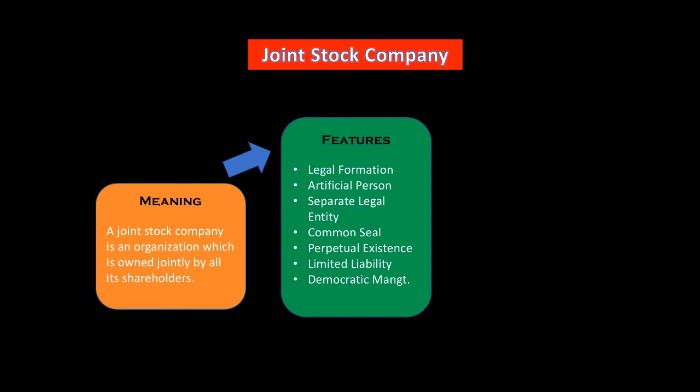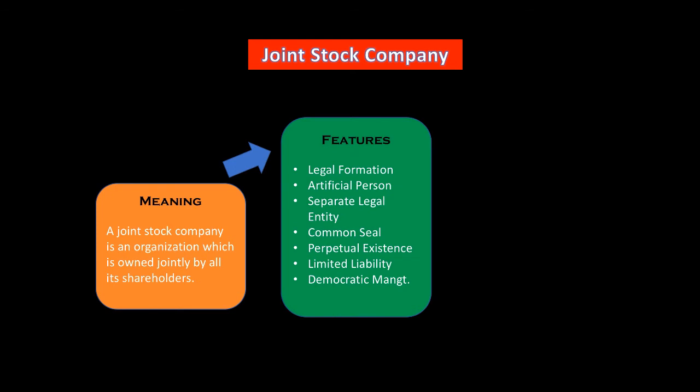Democratic management means it has to be with mutual agreement. All persons, or basically all shareholders, have equal right and freedom, and they can share their views and run their business with mutual agreement. It's not like someone is a dictator and whatever one person commands, everyone needs to follow.